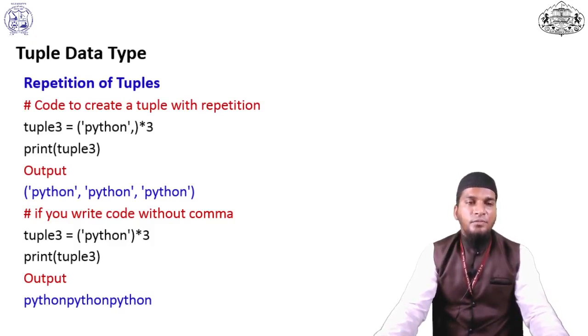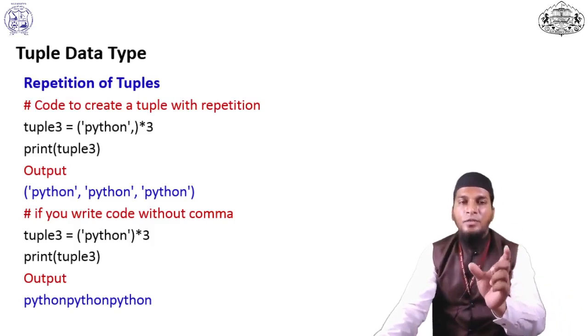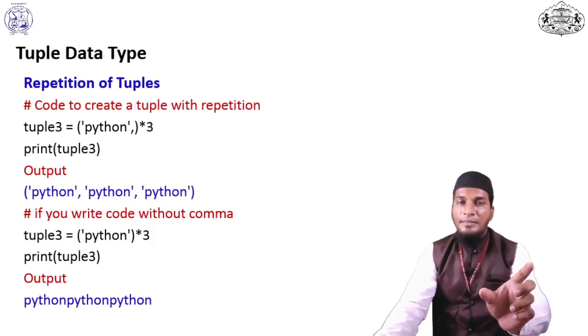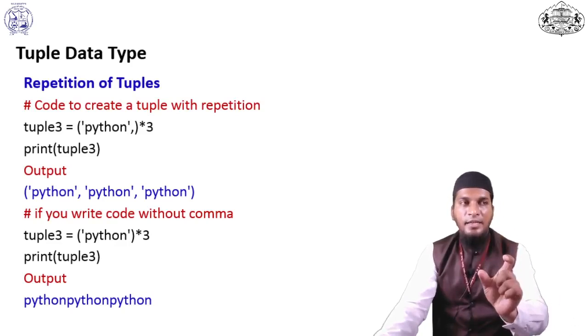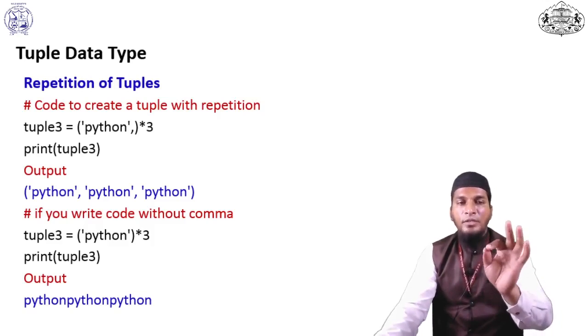Okay, see here, the code for repetition of a tuple. You pass the element of the tuple, then, and this is very important, a comma, and after the bracket you pass the star sign and the value of how many times you have to repeat that particular element or atom of the tuple. I pass this here: tuple3 equals ("Python",) * 3.